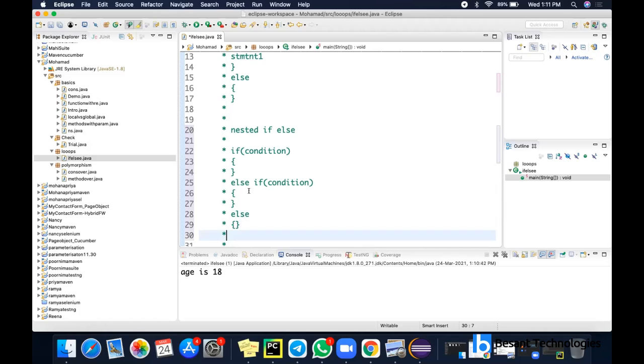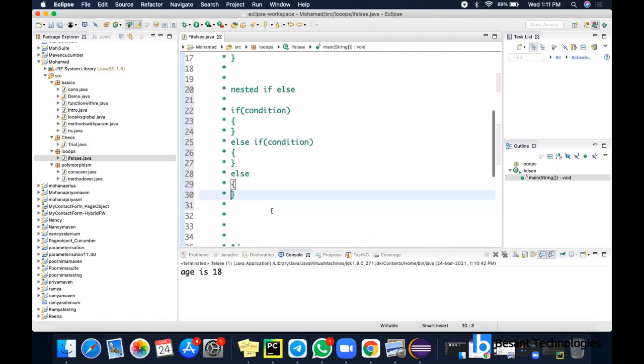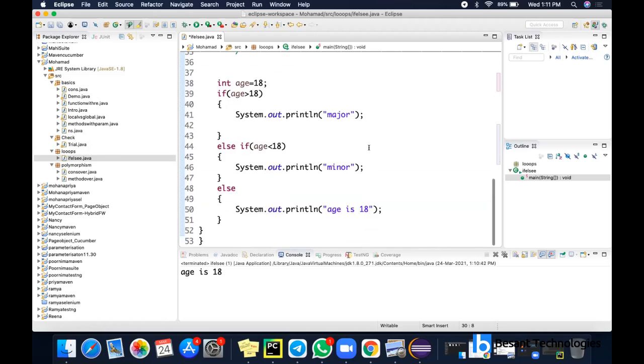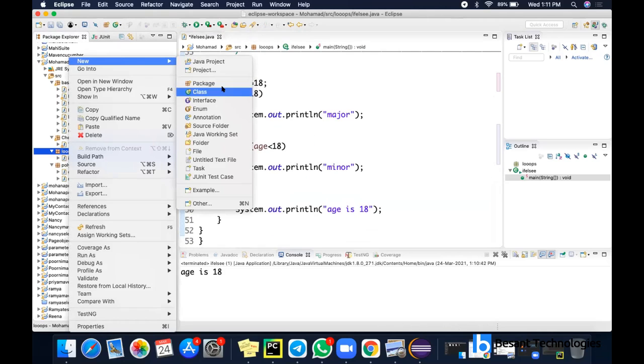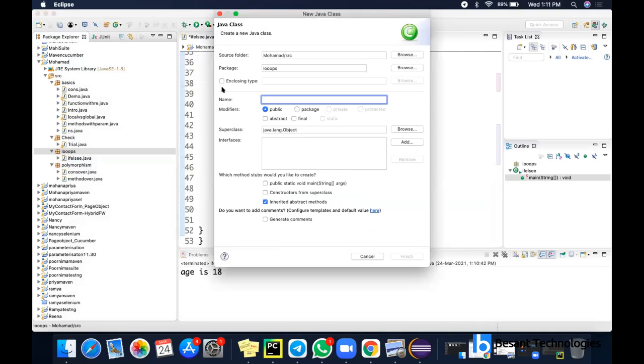Okay, so this is nested if else. So next we can see, you can understand this one, right? The difference? Yes, ma'am. Understood. Okay, let's go for the next one. Switch case.